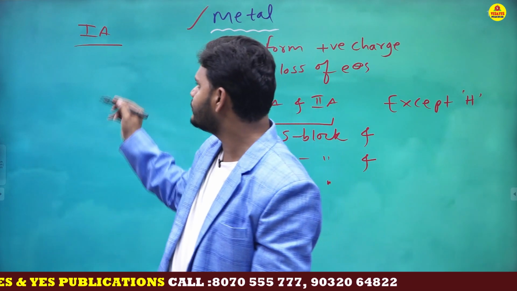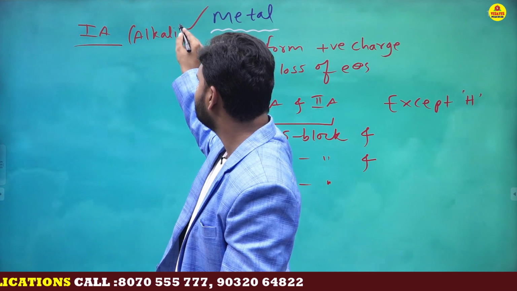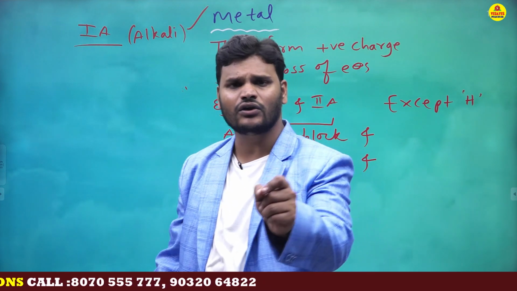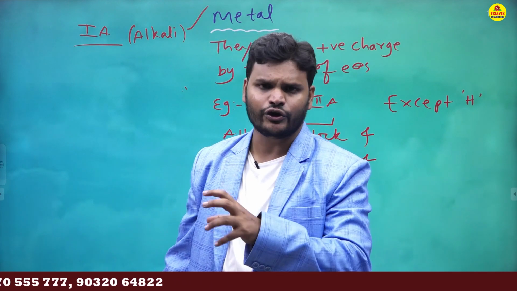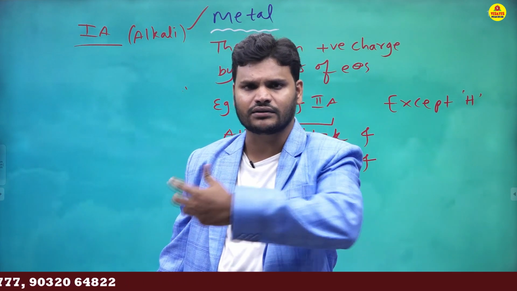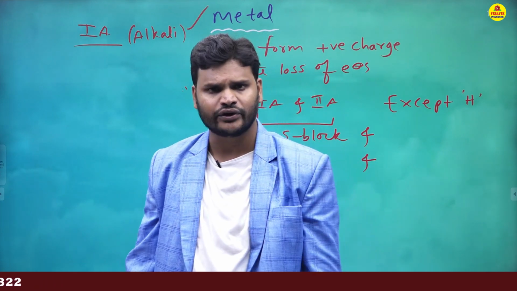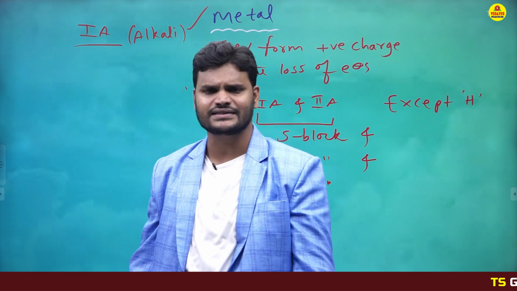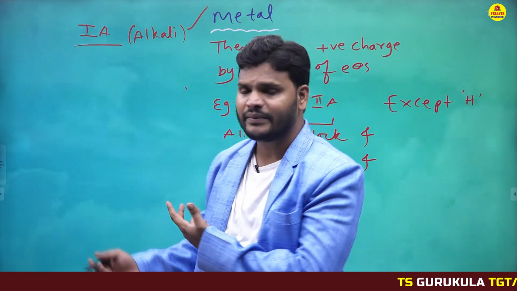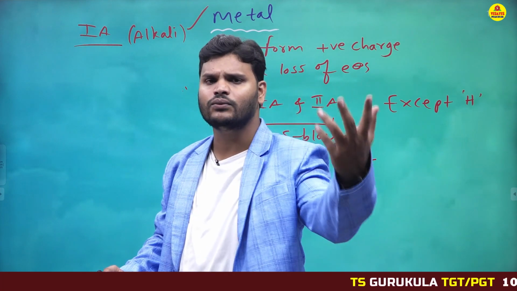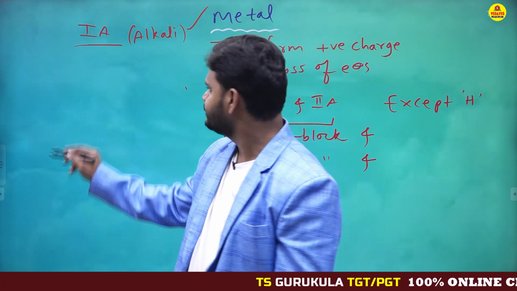The first A group is also called alkali metals. Actually, alkali means base. When you put alkali metals in water, they give basic hydroxides like LiOH, NaOH, KOH, all of these are bases. That's the reason these are called alkali metals. Alkali metals, when they react with water, give basic hydroxides.